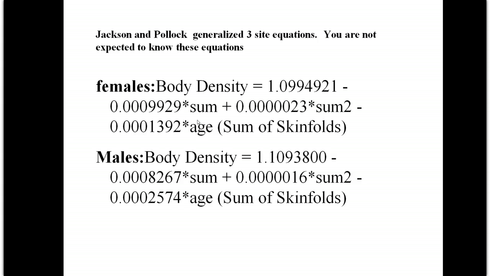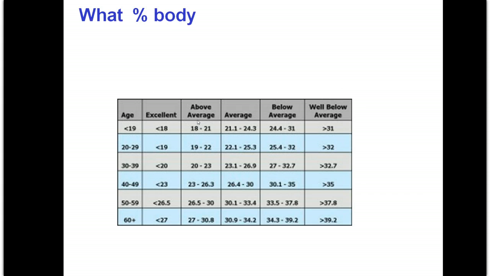And again, I don't expect you to know these equations, I just want you to have some idea of what they look like, right? So pretty much all you need is the gender, the age, and the sum of the skin folds. You've added up the three different sites, okay? And then you can figure out body fat from there.